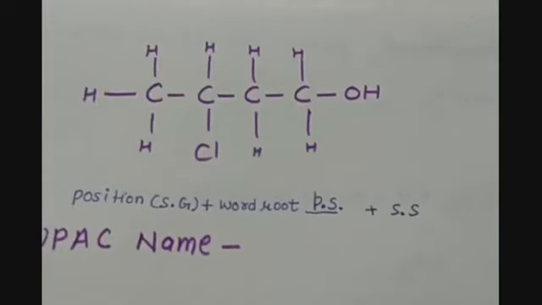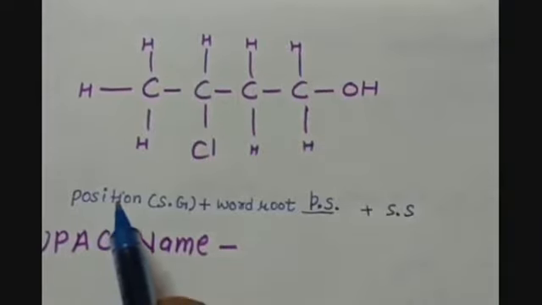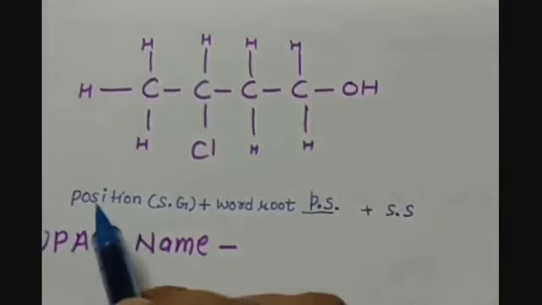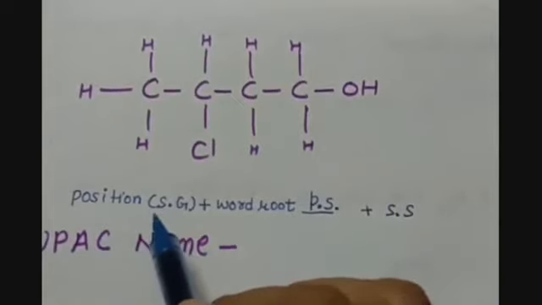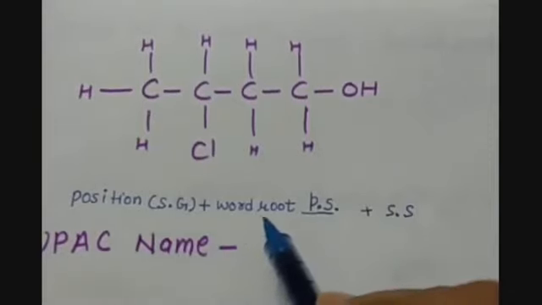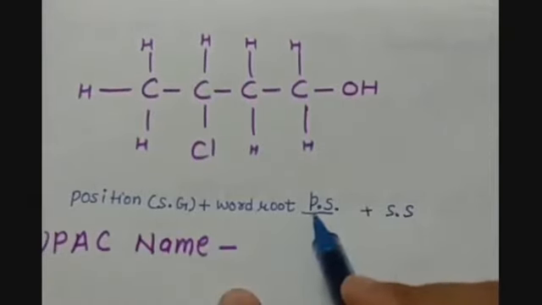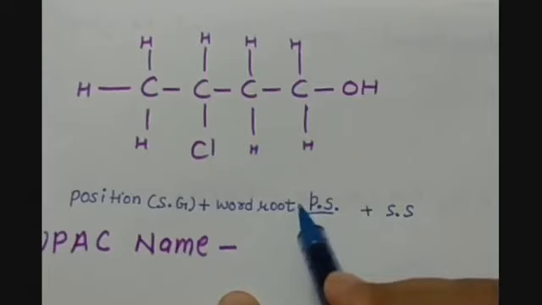Now let us solve one example. Let us try to give a name to it. The criteria to give the name to the carbon compound is that first we will write the position of the substitutional group if present. Then we have to write the word root, that means the parent chain, and then we have to write the primary suffix if it is there, that is the type of bond we have to mention.